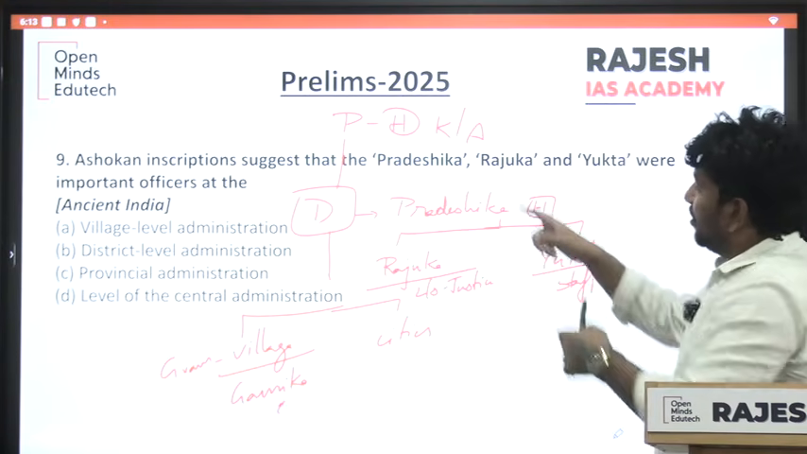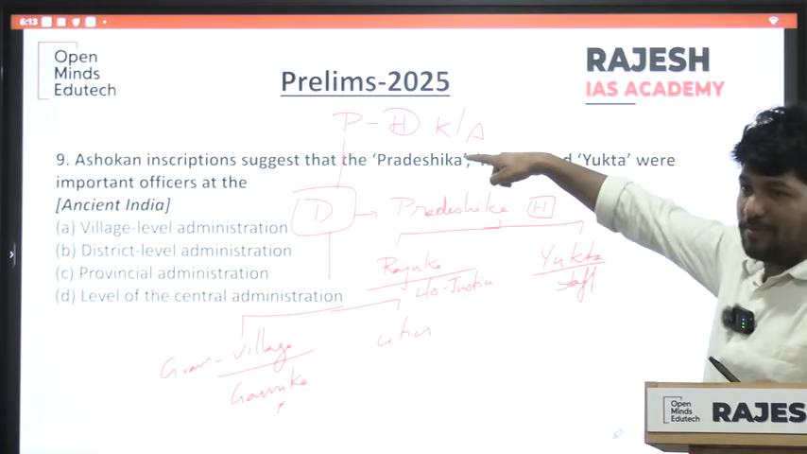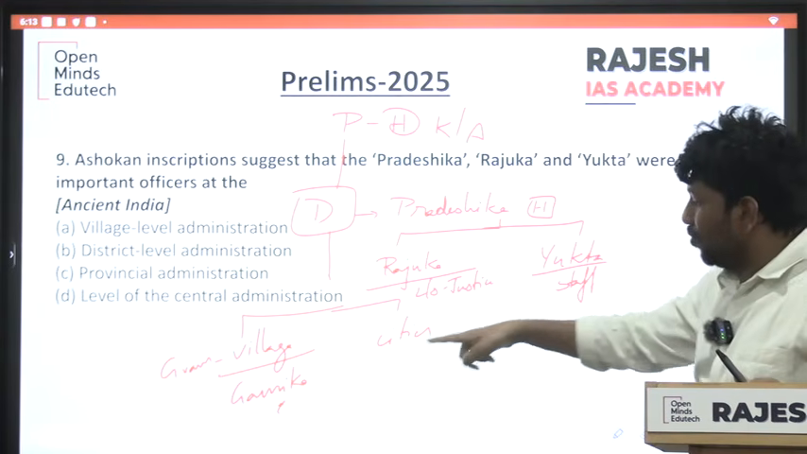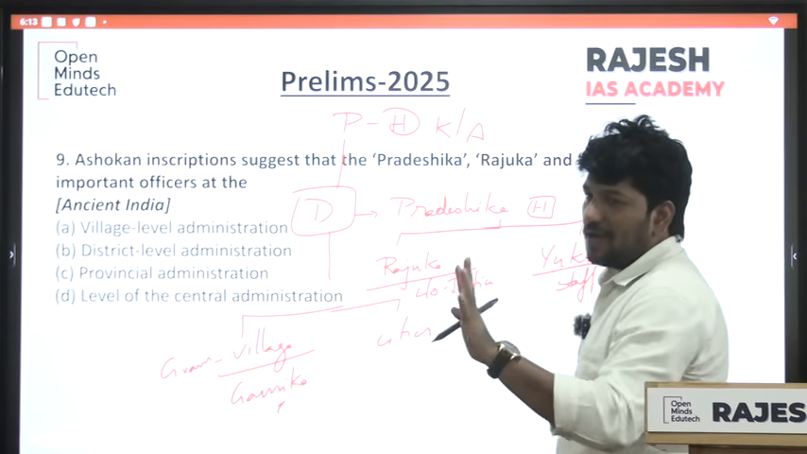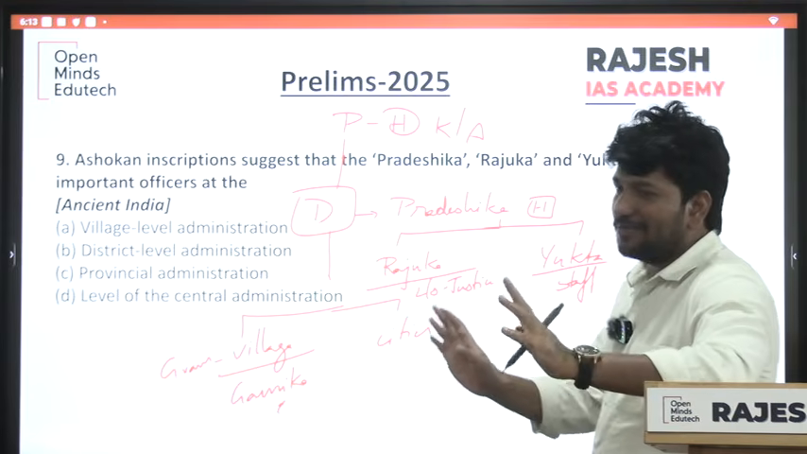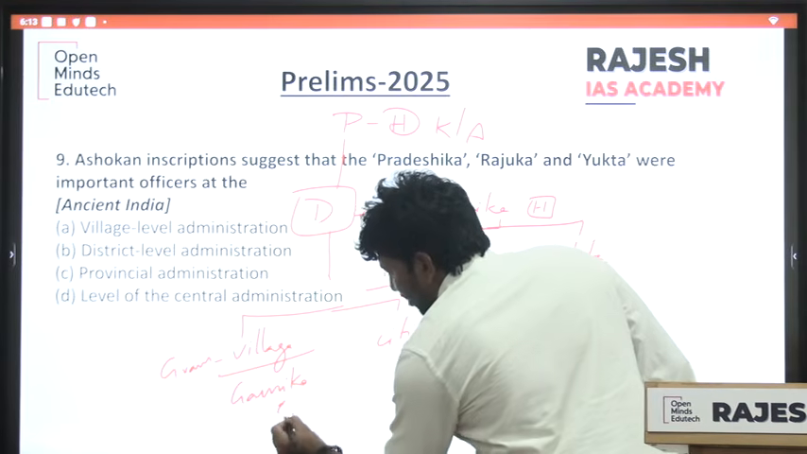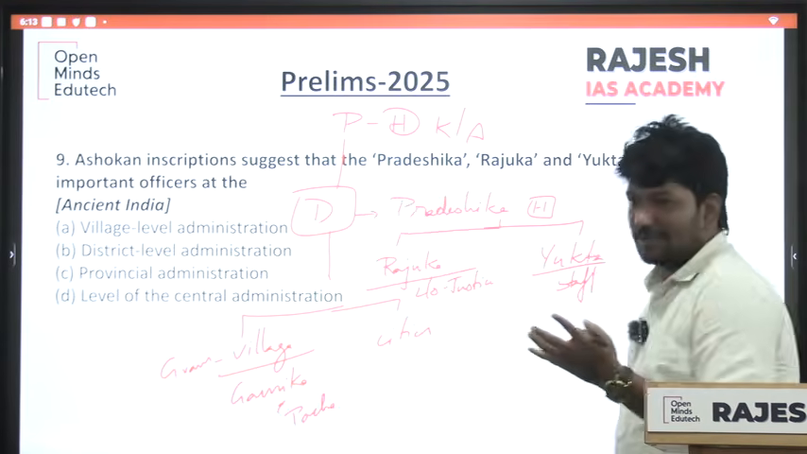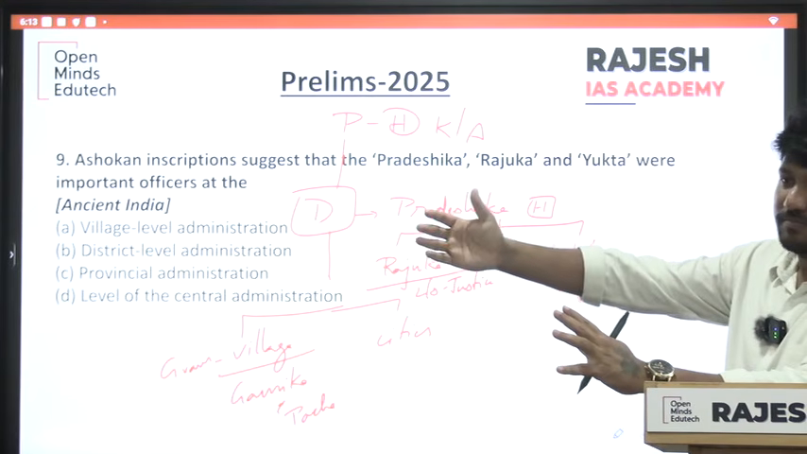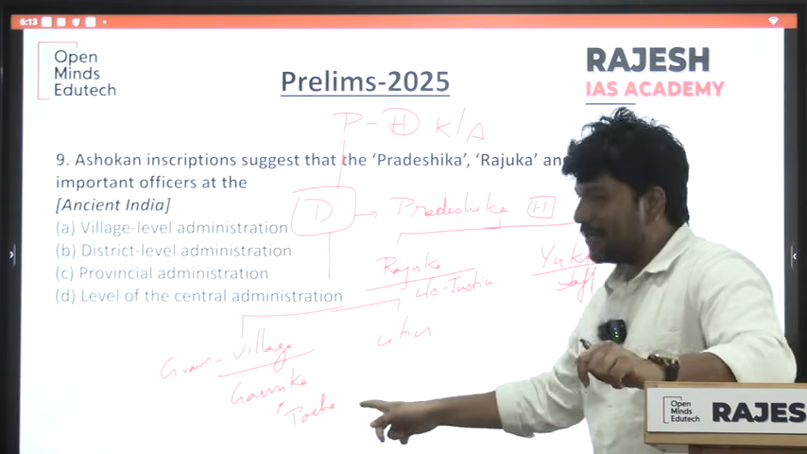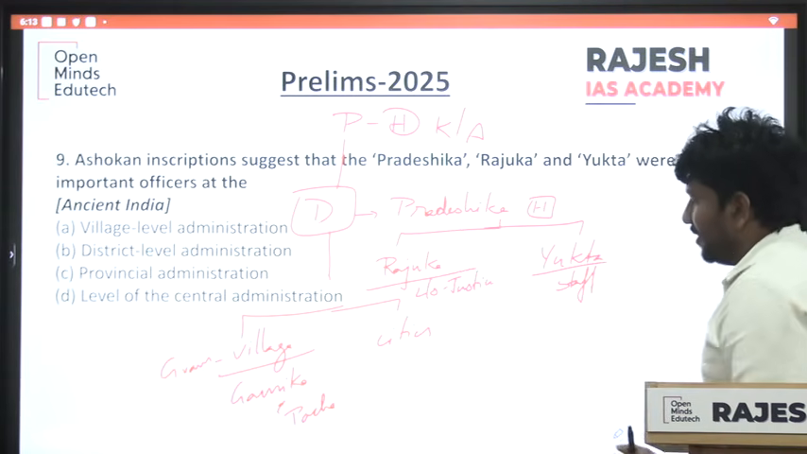Every Kumara is assisted by Mahamatya and Amatya, and the Gramika is assisted by 5 elder people. They are called Pancha, 5 elder people. Gradually this system became the Panchayat system. That is how the name came. Panchayat system, right?